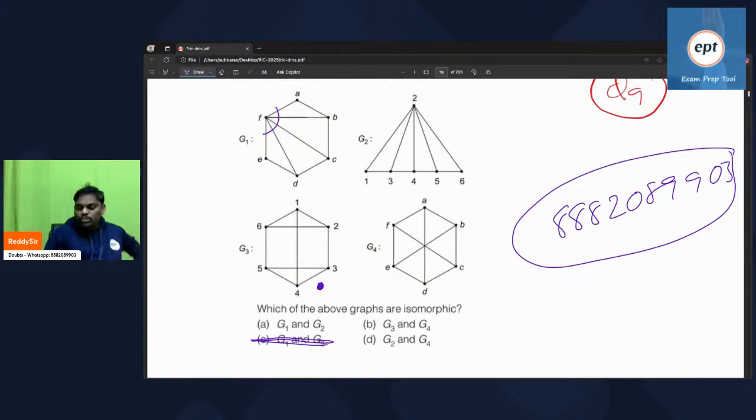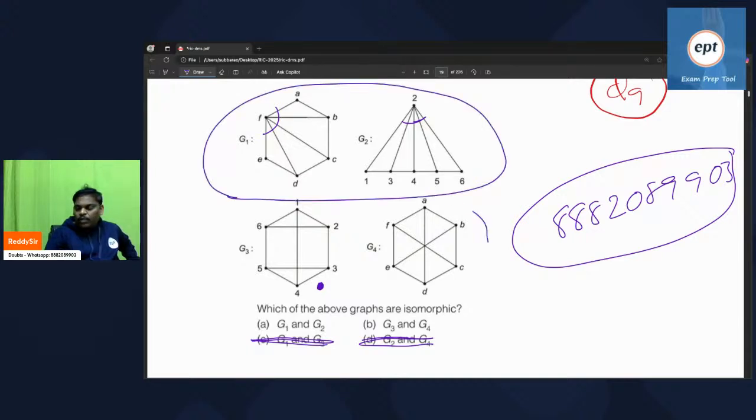Next one, what about G2, G4, sir? In G2 also, one person has degree 5. In G4, no one has degree 5. So D option also you can cancel. So the possibilities are either A option or B option. A option says G1, G2 same. B option says G3, G4 are same.